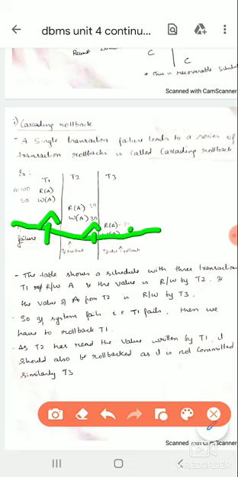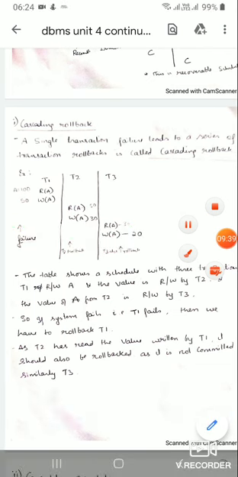T3 also should roll back because it copied 30 from T2 and there is no commit in T3. Because it is reading from the previous transaction and there is no commit, all of these have to roll back.